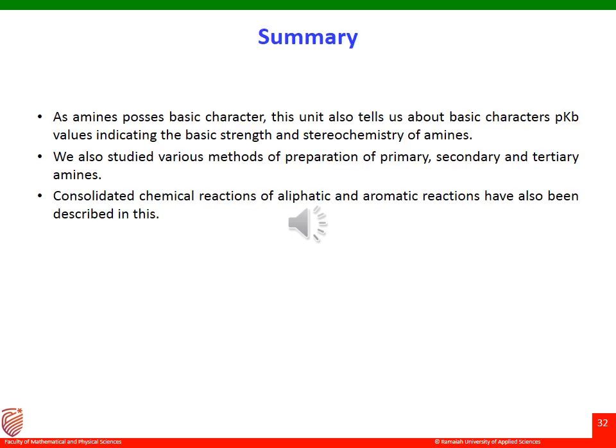With this, I would like to close this session. In this session I covered what amino acids are, what essential amino acids are. I gave the physical and chemical properties of amino acids, gave the synthesis of amino acids and how we resolve a racemic mixture of an amino acid, and also we saw how amino acids link and form a protein. We also dealt with different types of protein structure, primary, secondary, tertiary and quaternary structures, and the functions of proteins. So with this I would like to end this session.